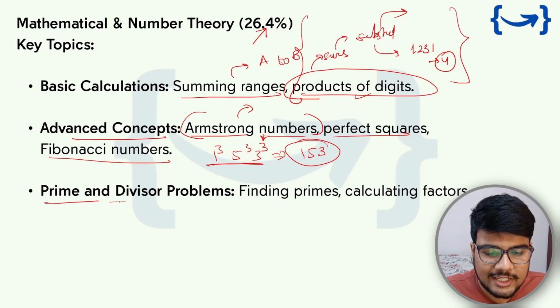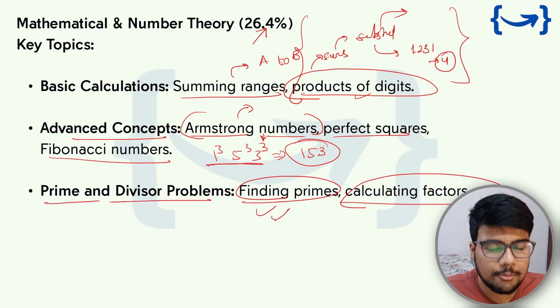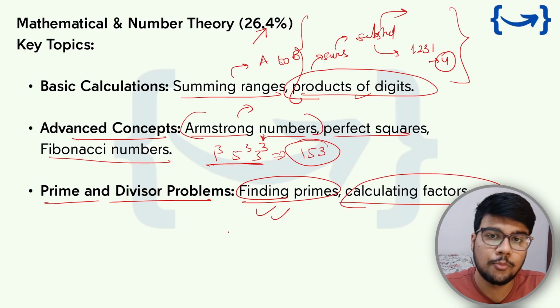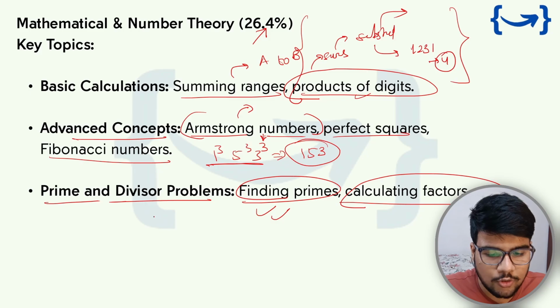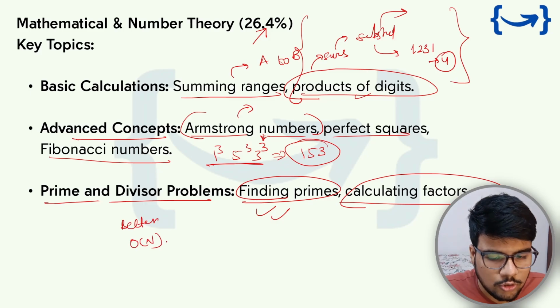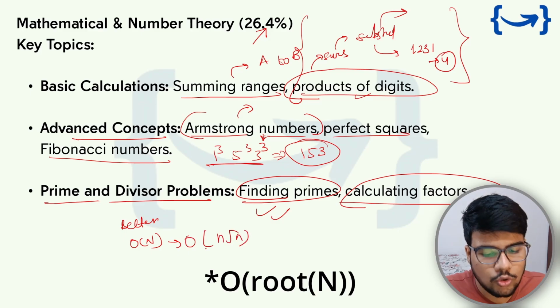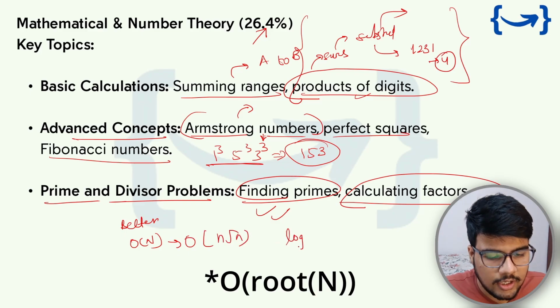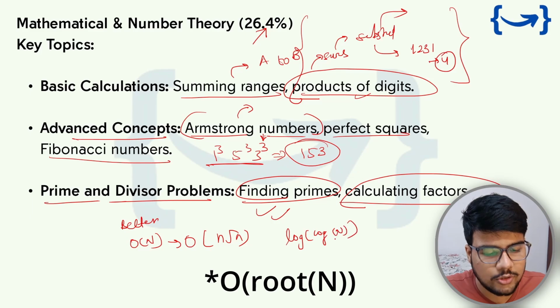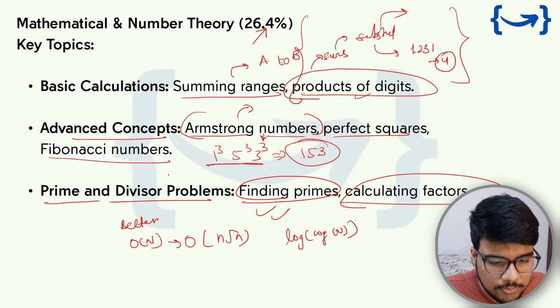Now, prime and divisor problems, which is finding primes and calculating factors. See, finding primes is one of the most important things, in both the better and optimal approaches. In the better approach, you need to write an O of n solution, or I would say finding primes can be done in n into root n. Otherwise, you can write this code as O of log log n using the Sieve approach. So it totally depends on you. Please try to learn both the approaches.